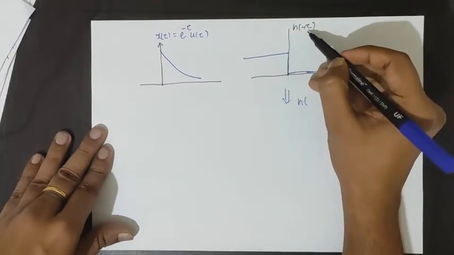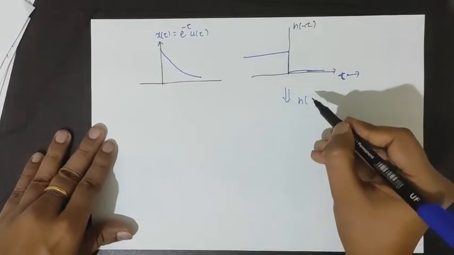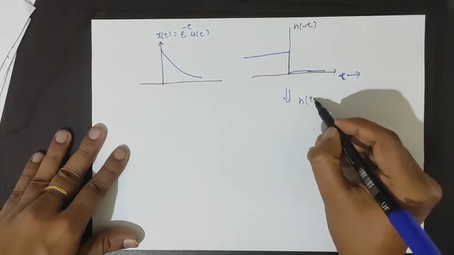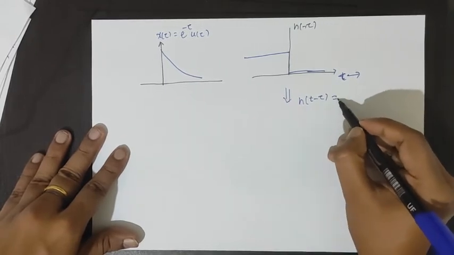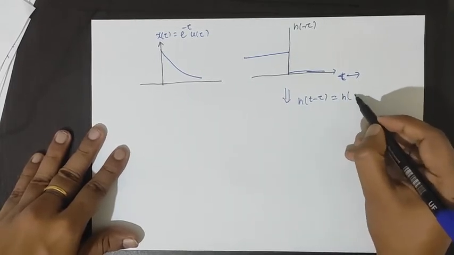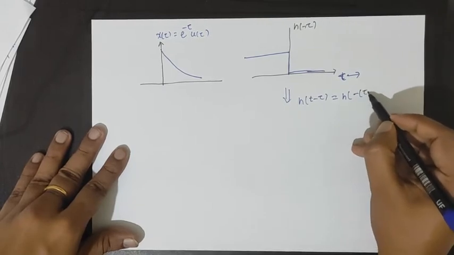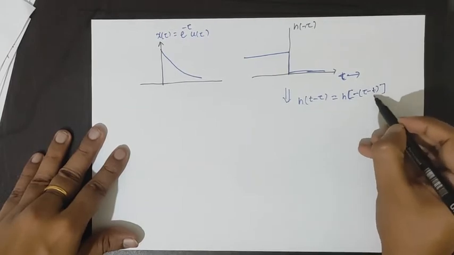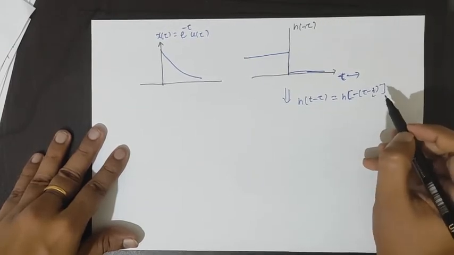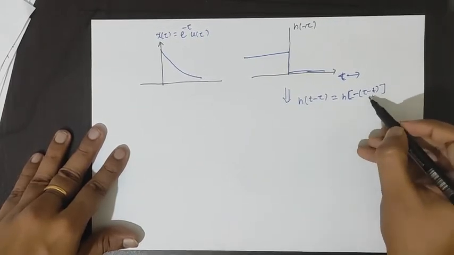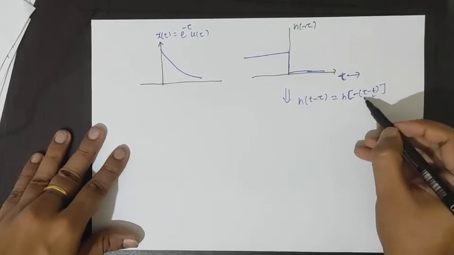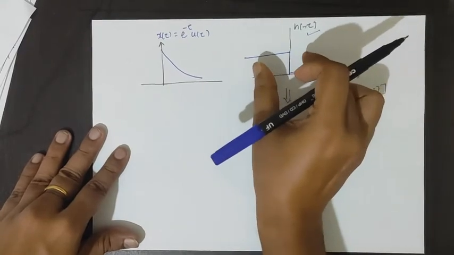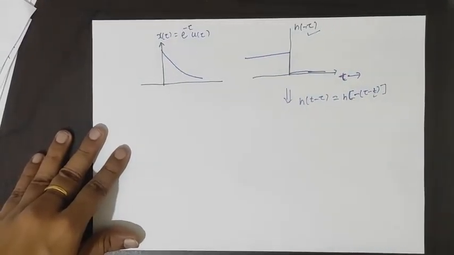So this is h(minus tau). Now we find h(t minus tau), which is also equal to h(minus (tau minus t)). Now remember, t is the time domain.